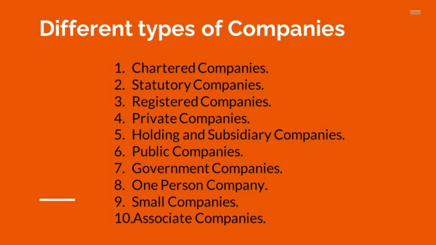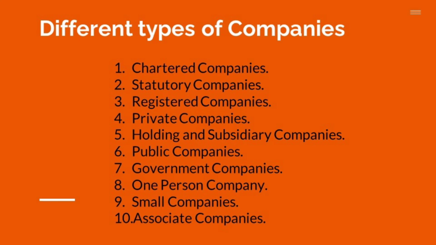Now coming to public company. Public company means again a public company limited by shares, or a public company limited by guarantee. A public company is a company whose articles of association do not contain the four restrictions: no restriction on transfer of shares, no maximum number of members, and no prohibition on invitation to the general public to subscribe for its shares.